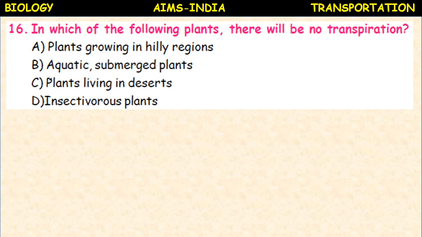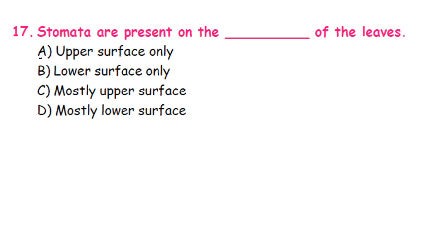In which of the following plants there will be no transpiration? Plants growing in hilly regions, aquatic submerged plants, plants living in deserts, insectivorous plants. In aquatic submerged plants, there is no necessity of transpiration. Okay.